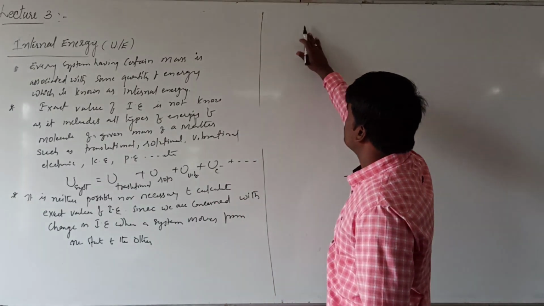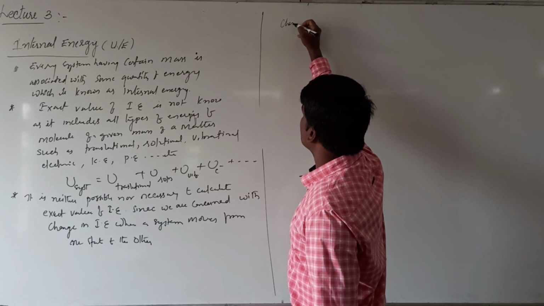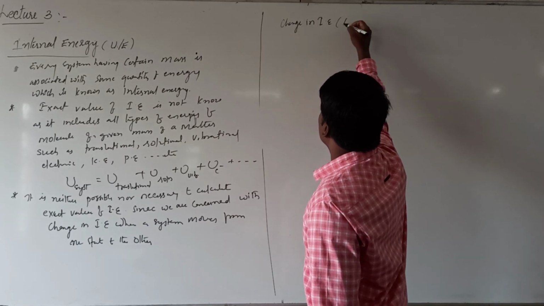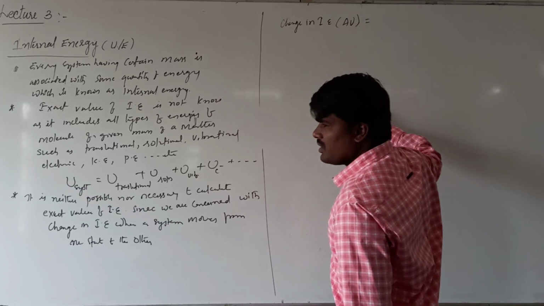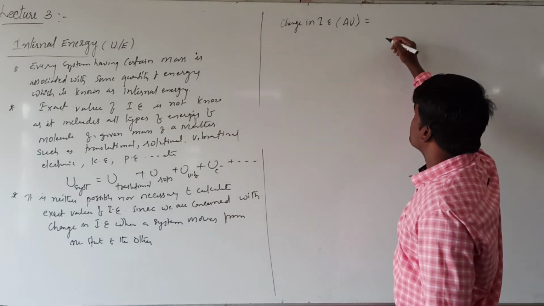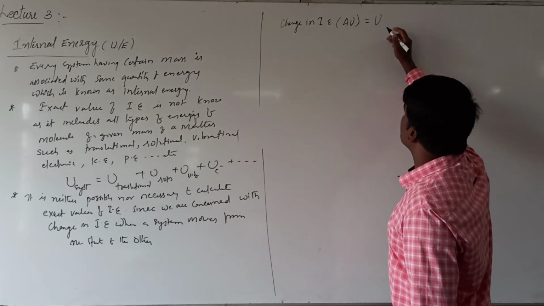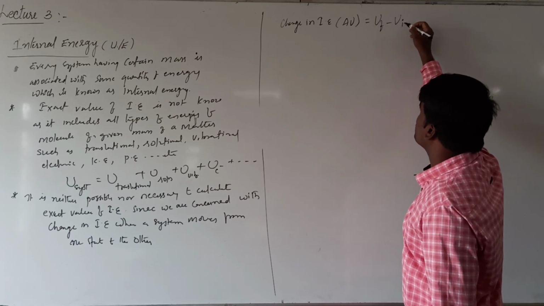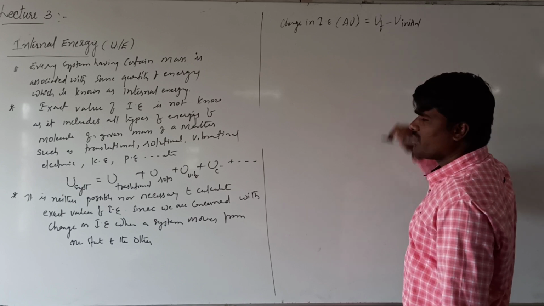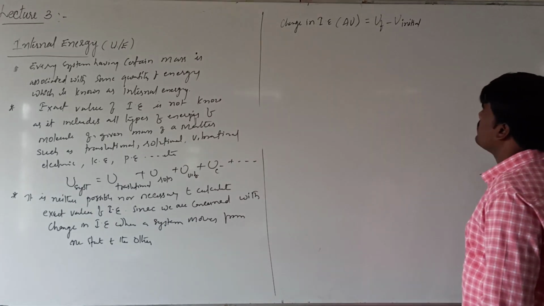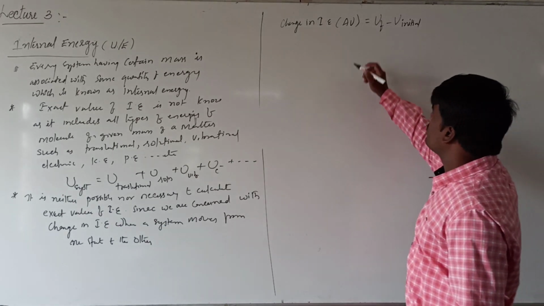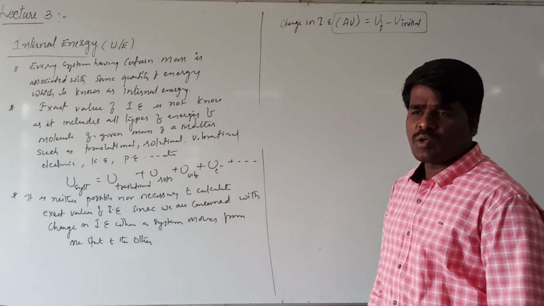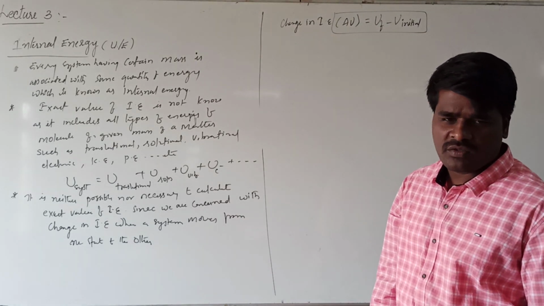Now, if you denote the change in internal energy of a system when it moves from the initial to the final state, it is given by U final minus U initial. This is the expression for the change in internal energy when a system moves from an initial state to a final state.